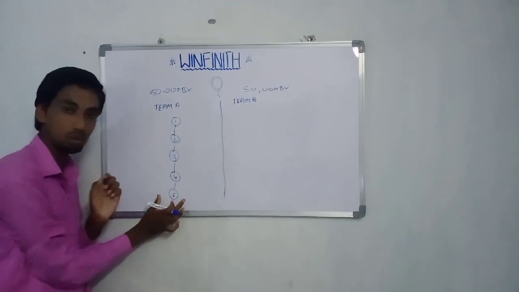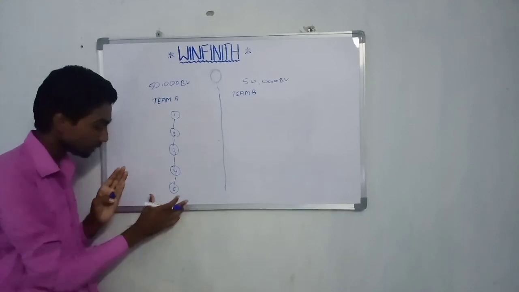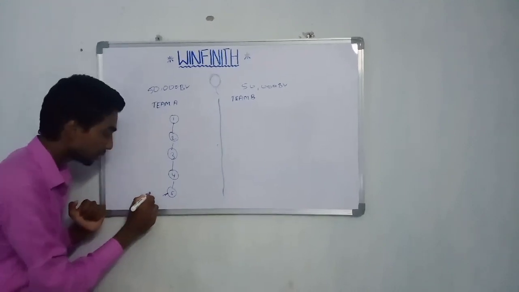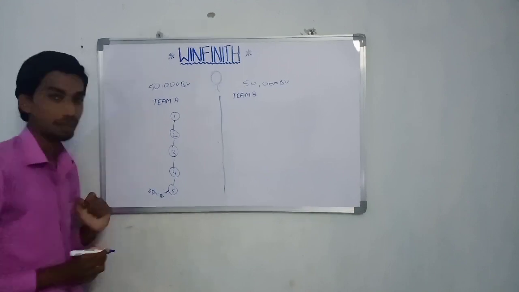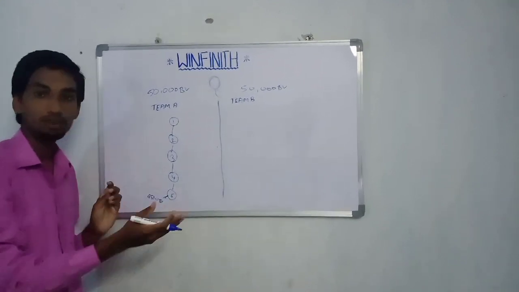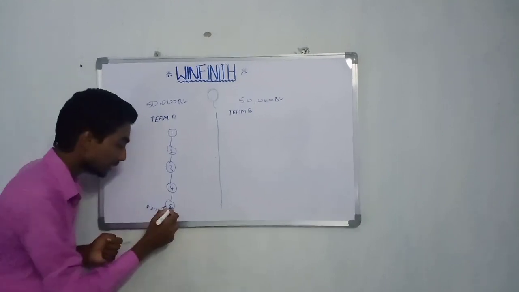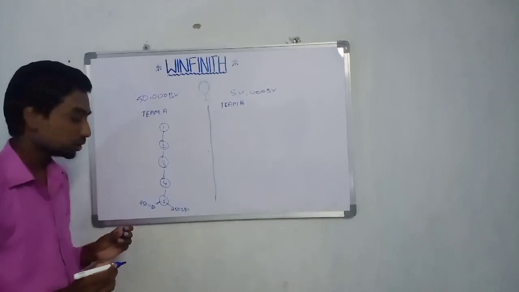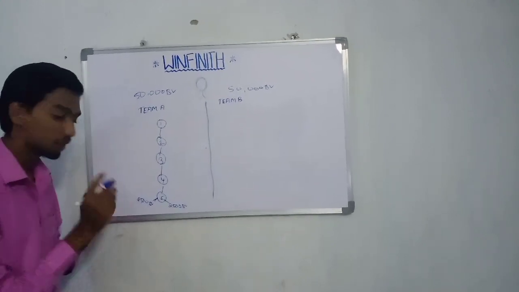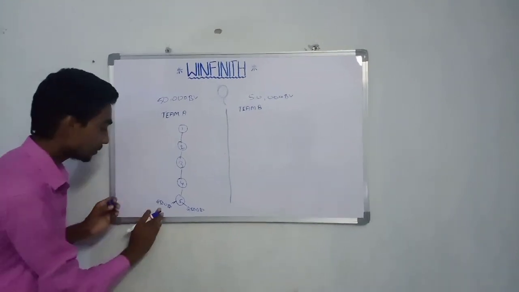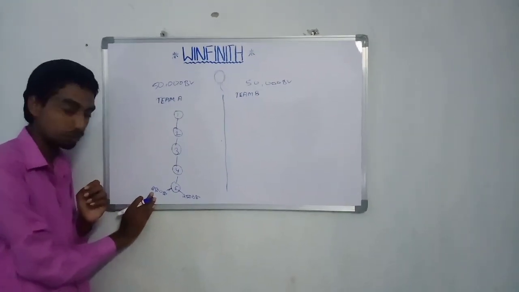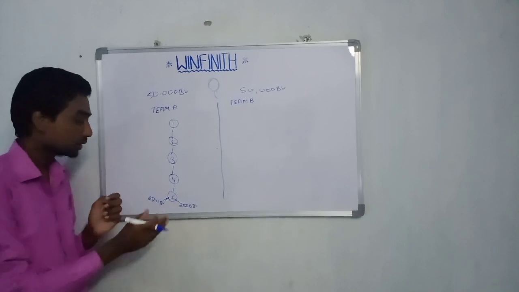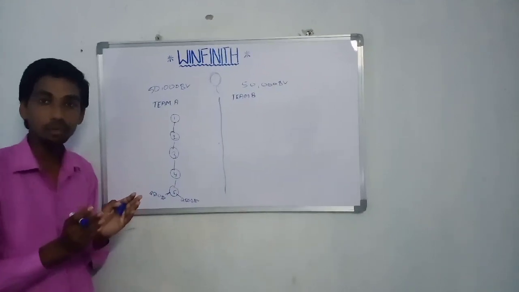This 5th person also has 2 networks, team A and team B. So we have to work in team A. We create and give him 2,500 business value in team A, and we train him to get 2,500 business value from team B for pairing and getting an income. For your information, 1 business value is equal to 2 rupees. Here we have to give him 5,000 business turnover in team A, and he has to create another 5,000 turnover in his team B. By that, these two are paired and he gets an income.